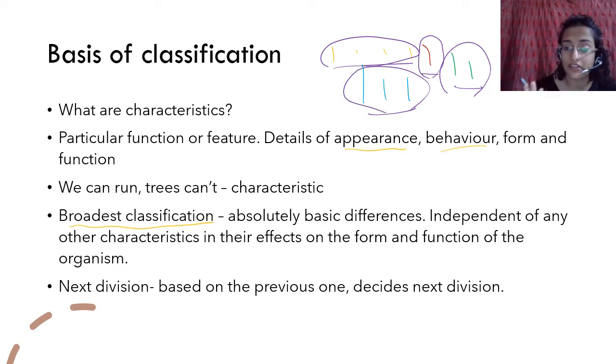So this is a fundamental difference. Then you can say based on size, let's say these are yellow but among them this is the biggest, this is the smallest, these are medium size. That is how you differentiate. So the first grouping that you do is the most common or the most basic difference. Here the most basic difference you saw was color. Then you can go ahead and say something about the size. So the next division is based on the previous one, and that division also decides what the next is going to be, right? How you divide it further is also based on that division, okay?